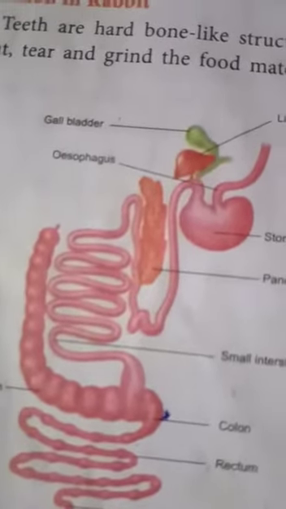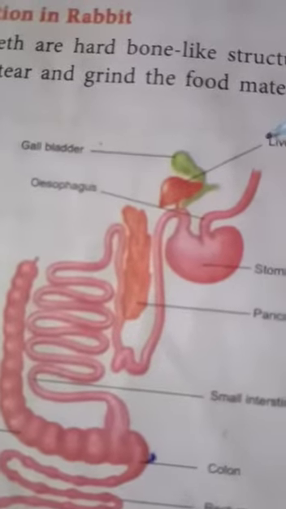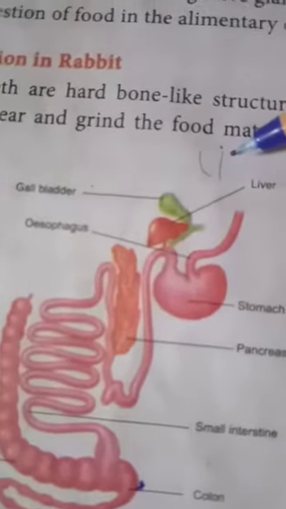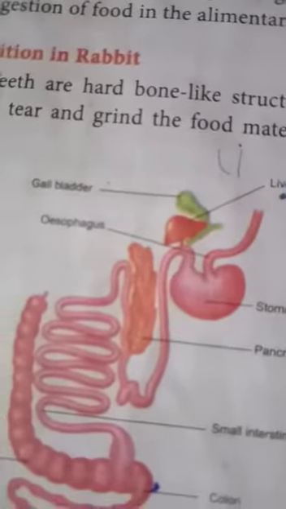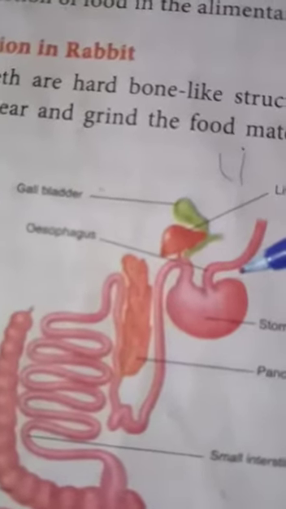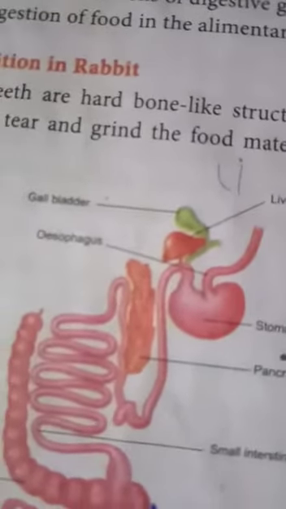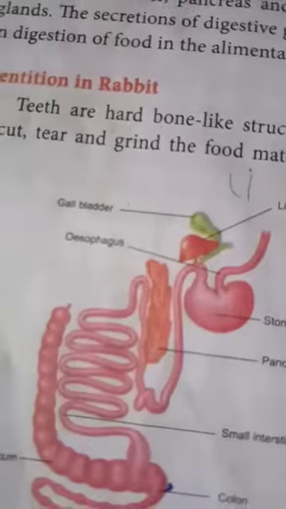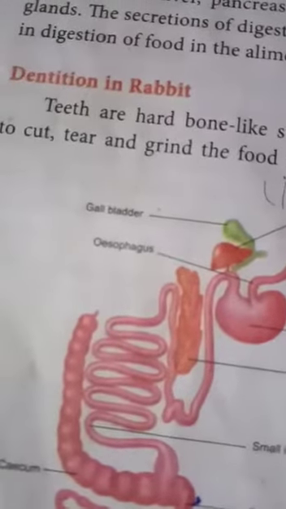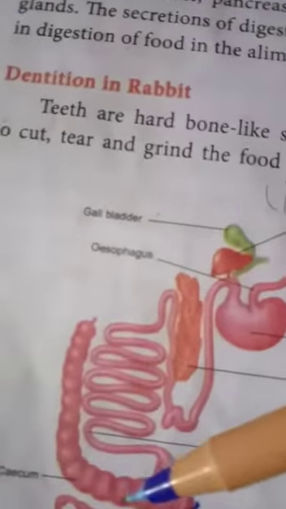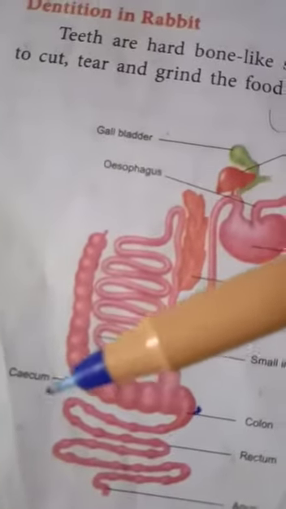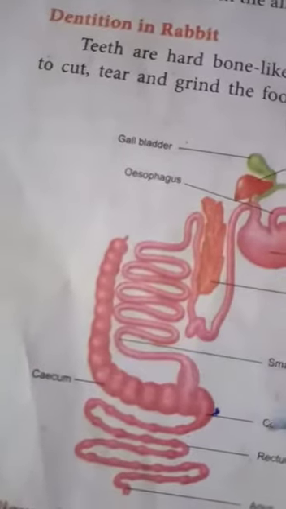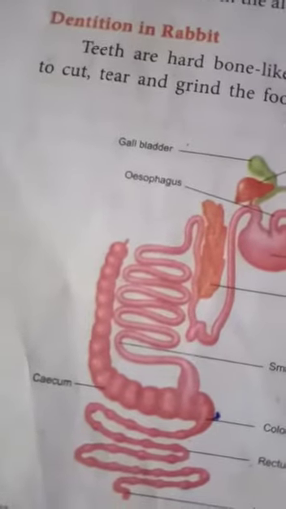The alimentary canal consists of what? Starting from the mouth, first is the mouth, next the buccal cavity, then pharynx, esophagus, stomach, small intestine, then cecum, large intestine and anus.